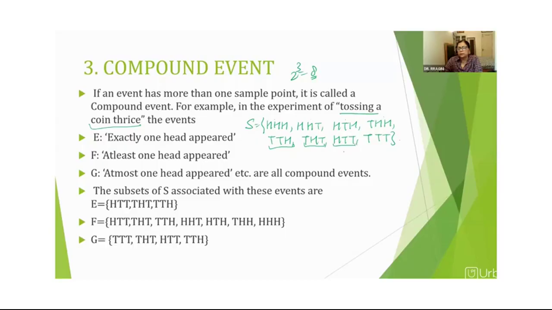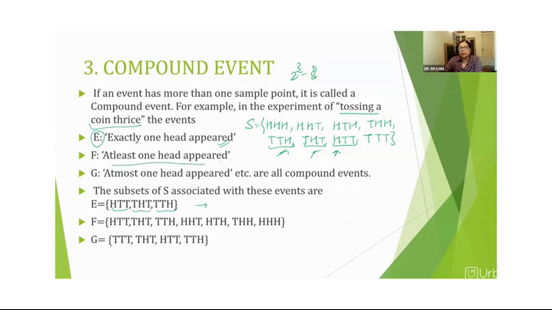And HTT. So these are HTT, THT and TTH. Out of these 8, we have used 3 possible outcomes which satisfy this event. So this event will not be a simple event, it will be a compound event, right?